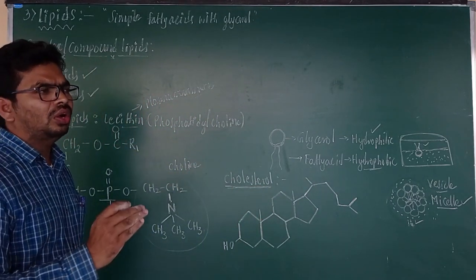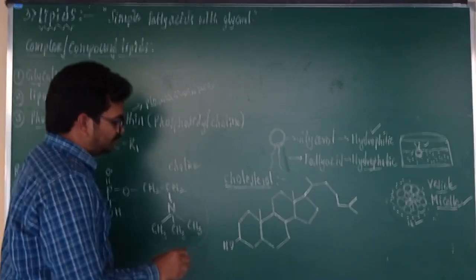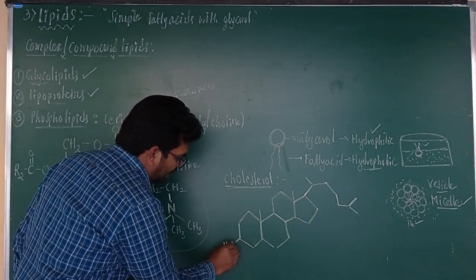It has a long chain of hydrocarbon atoms, and if you see, the third carbon has a hydroxyl group.